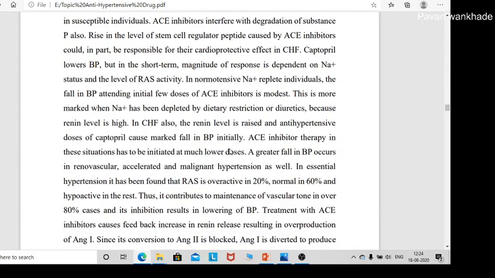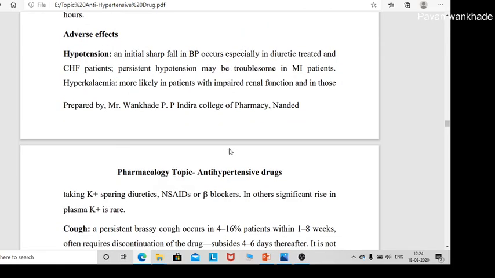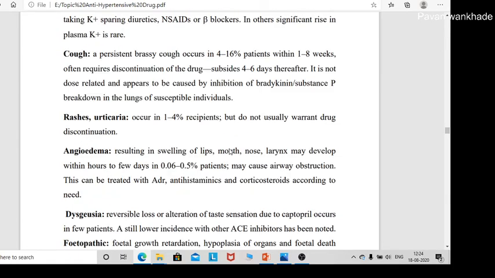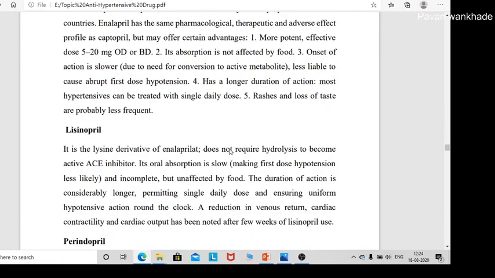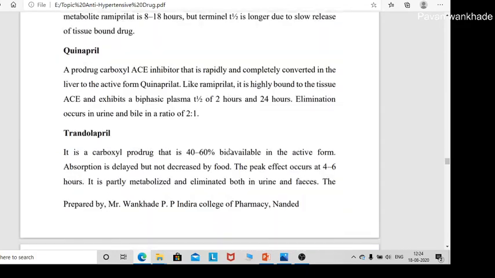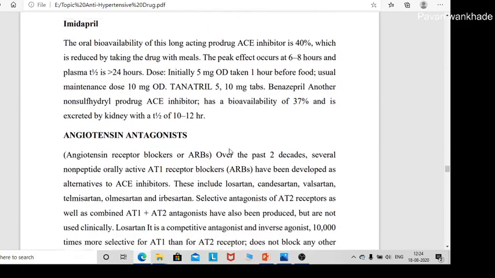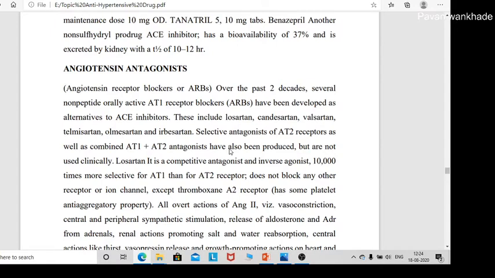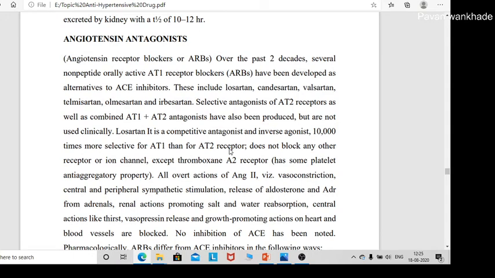Now angiotensin antagonists are the drugs which block the action of angiotensin 2 at its receptor. These include examples such as losartan, candesartan, valsartan, telmisartan, olmesartan, and irbesartan. There is also a selective antagonist of the AT2 receptor.